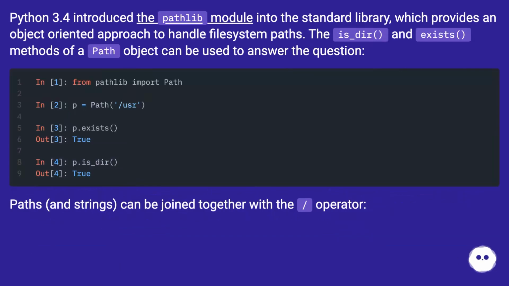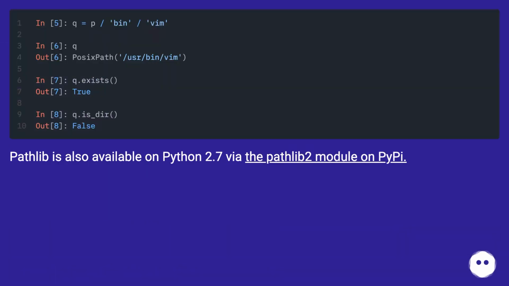Python 3.4 introduced the pathlib module into the standard library, which provides an object-oriented approach to handle file system paths. The is_dir and exists methods of a path object can be used to answer the question. Paths and strings can be joined together with the / operator. Pathlib is also available on Python 2.7 via the pathlib2 module on PyPI.